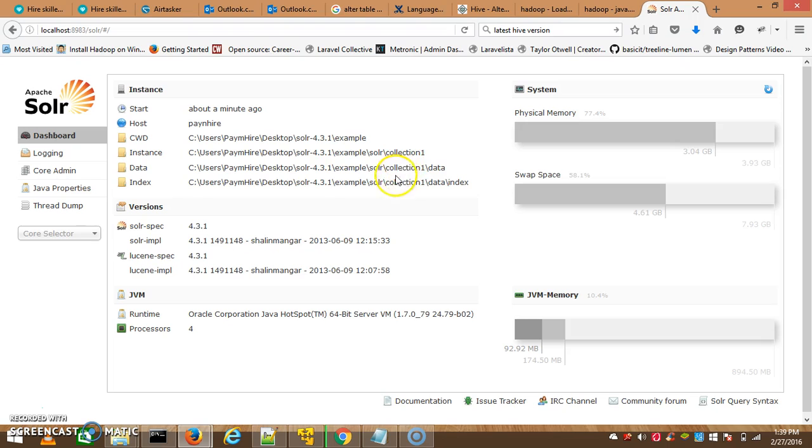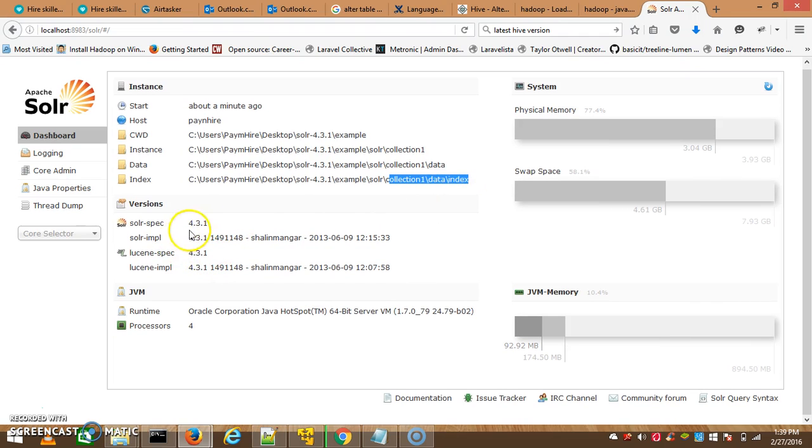Here is one connection on indexing data. Solr version 4.3.1, and the Java virtual machine is running Java 1.7.